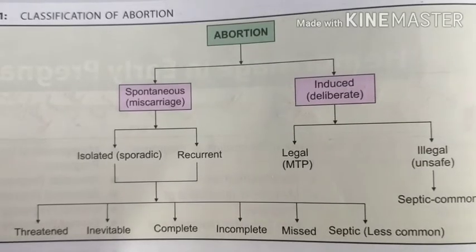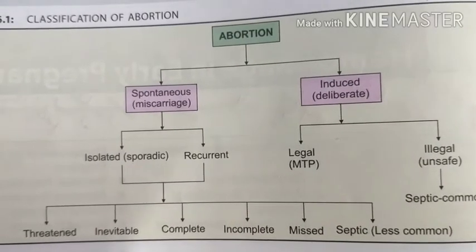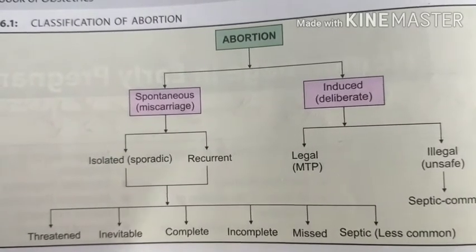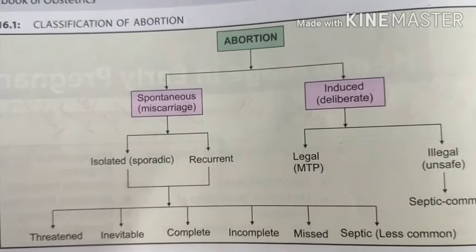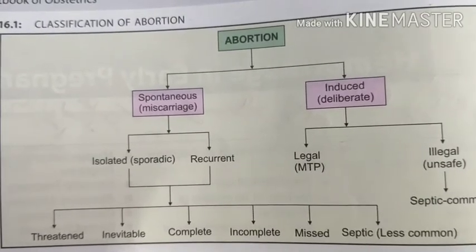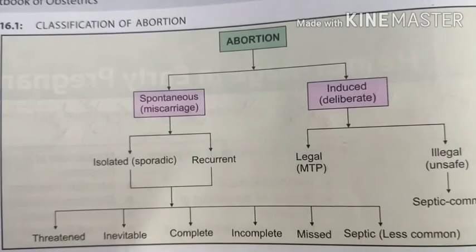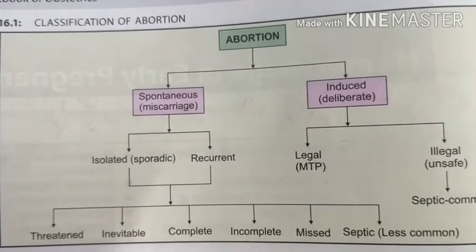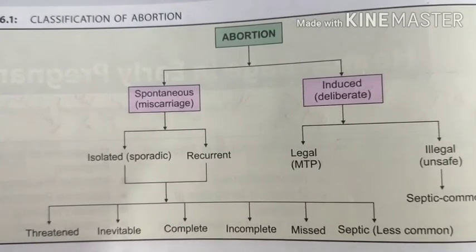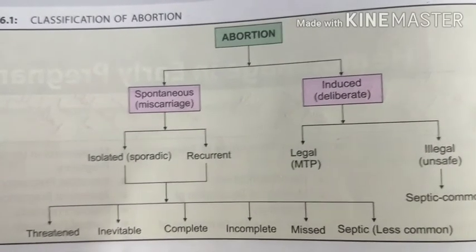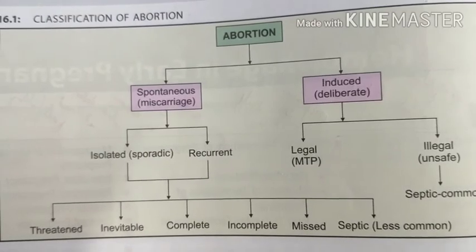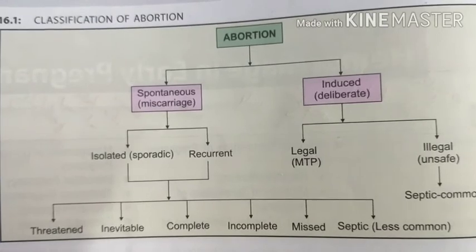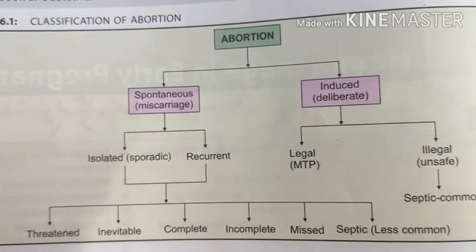Next is classification of abortion. Under this we have spontaneous and induced. In spontaneous, the fetus or embryo is expelled from the body of the mother on its own. In induced, that is deliberate, the fetus or embryo is extracted from the body of the mother forcefully. Under spontaneous we have isolated and recurrent, and under induced we have legal, that is MTP, and the second is illegal. Under recurrent and isolated we have threatened, inevitable, complete, incomplete, missed and septic abortion.